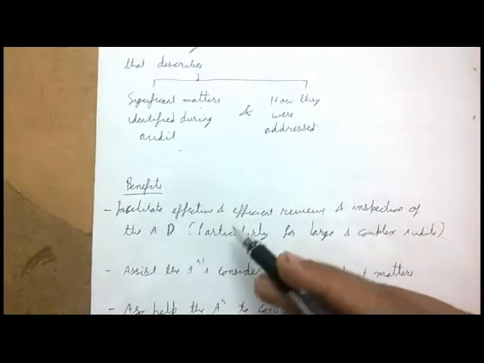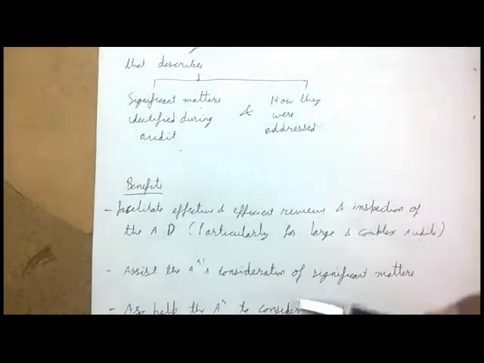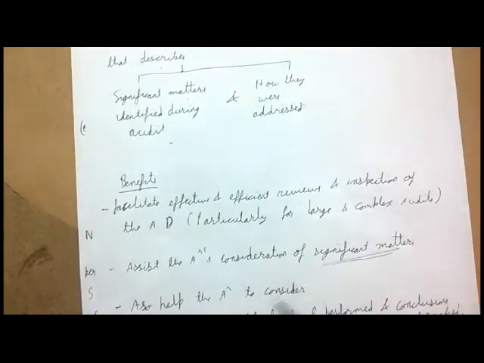So benefit: it facilitates effective and efficient reviews and inspection of the documentation, definitely in case of large and complex audits. If you're documenting only the significant matters, it helps you a lot. Then it also assists the auditor's consideration of significant matters, because you're documenting the significant matters only. I mean, it's a summary only. You're not recording or documenting each and everything, just important matters. So it helps the auditor in consideration of those significant matters, helps the auditor to consider whether, in light of audit. Yeah, this is a very important thing.